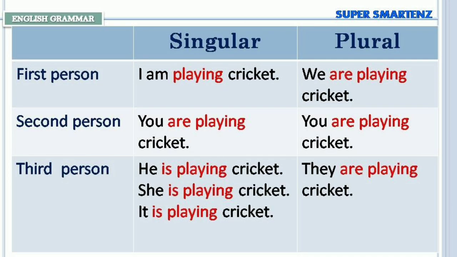First person singular, I am playing cricket. First person plural, we are playing cricket. Second person singular, you are playing cricket. Second person plural, you are playing cricket. Third person singular, he is playing cricket. She is playing cricket. It is playing cricket. Third person plural, they are playing cricket.